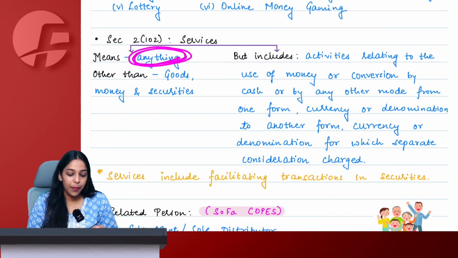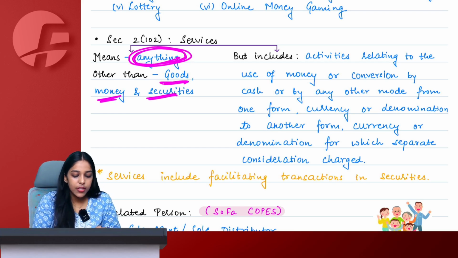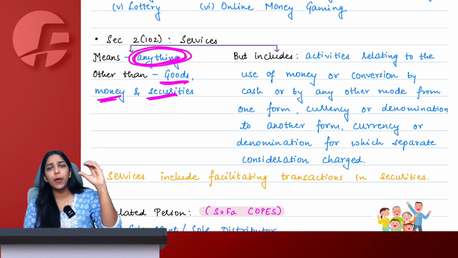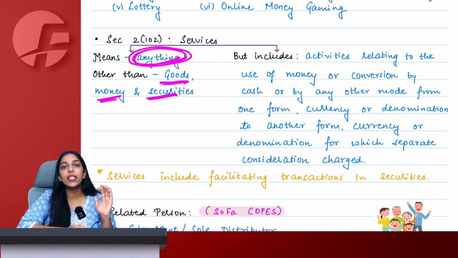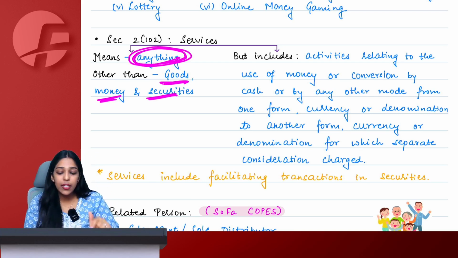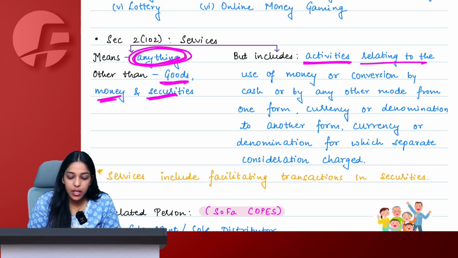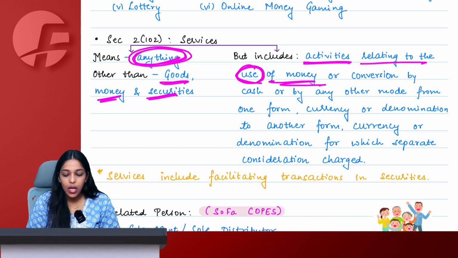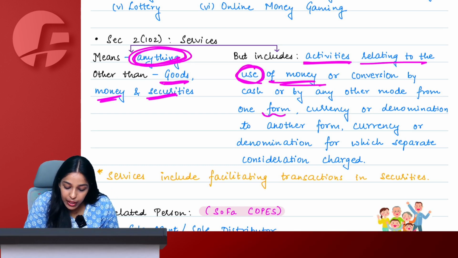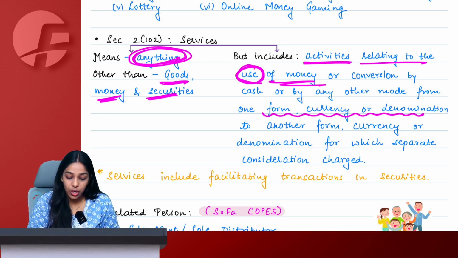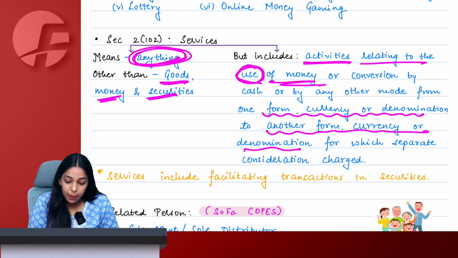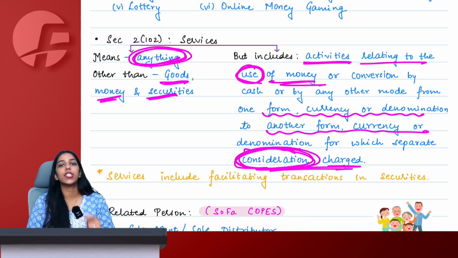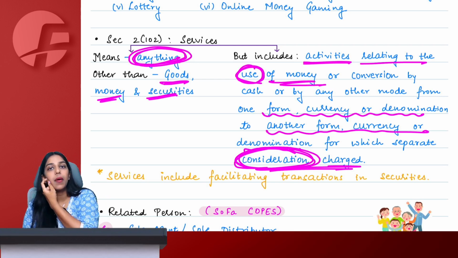What they are saying is services means anything other than goods, money or security, which means if something is particularly falling in the definition of goods, it is goods. Money, security, neither goods nor services, but includes any activity which is relating to the use of money or conversion from one form, currency or denomination to another form, currency or denomination for which a separate consideration is being charged. In that case, it will become a service.